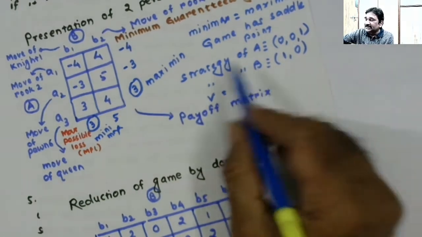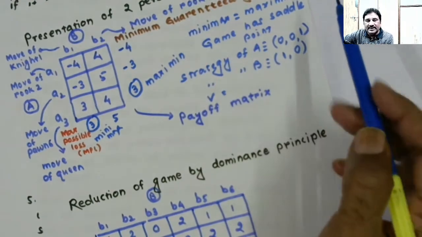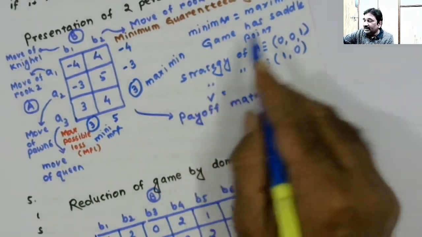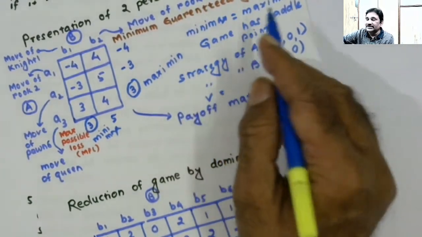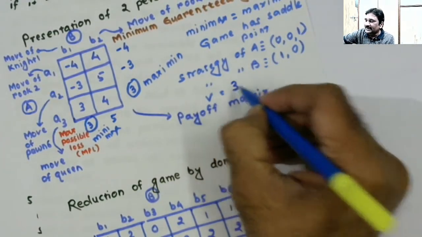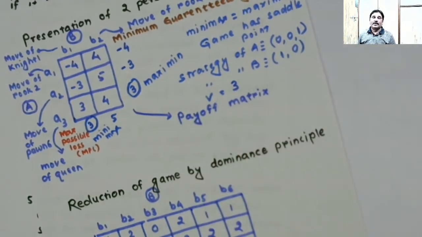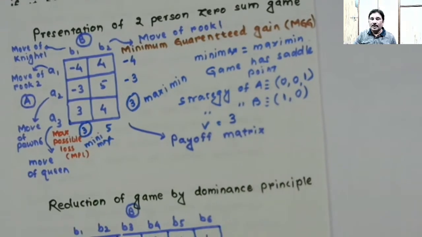In this case, it is very simple: it is minimax or maximin itself. Okay, when minimax is equal to maximin, then game value is equal to either minimax or maximin. So game value in this case is 3. This game was very simple to solve. Why?